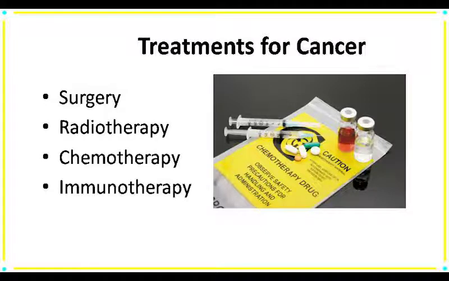Then next is chemotherapy. Some chemotherapeutic drugs are used to kill cancerous cells. The last one is the immunotherapy. In immunotherapy, biological response modifiers are used. One example of biological response modifier is alpha interferon.